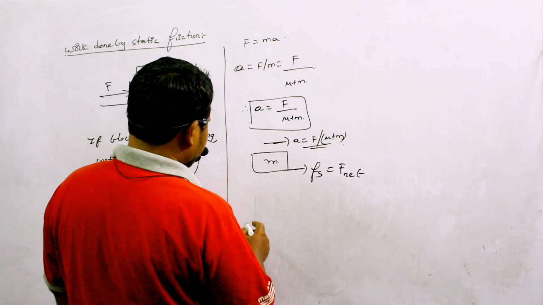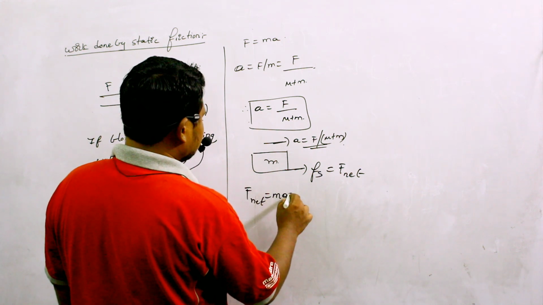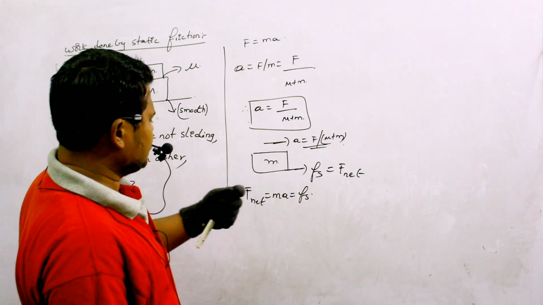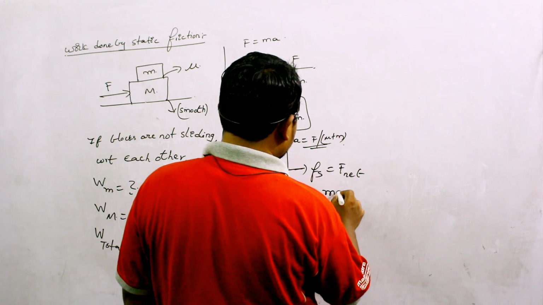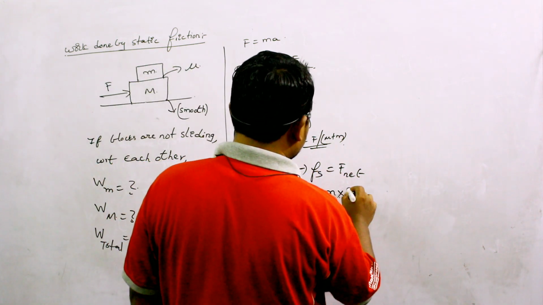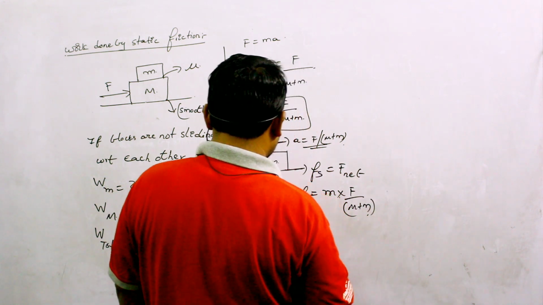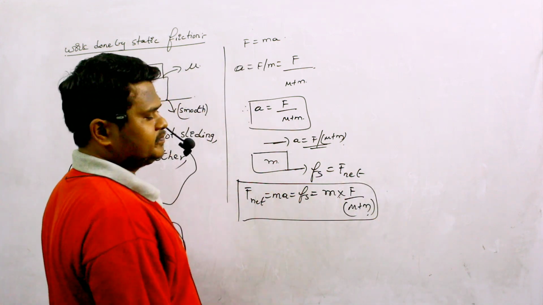And we know that F net equals ma, which equals Fs. So if I write this relation, Fs should be equal to m into acceleration, which we have already calculated as F by M plus m. So I have calculated the force acting on small m.